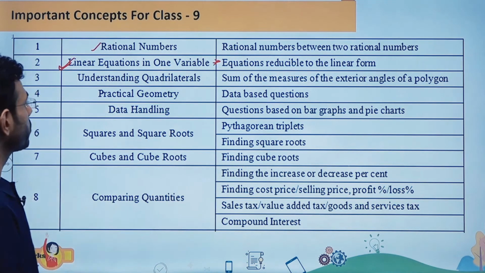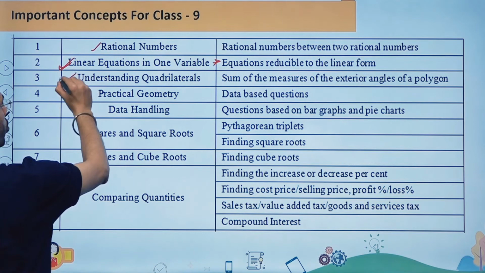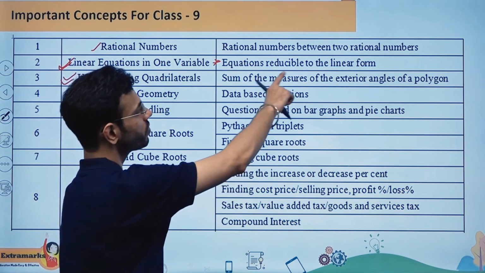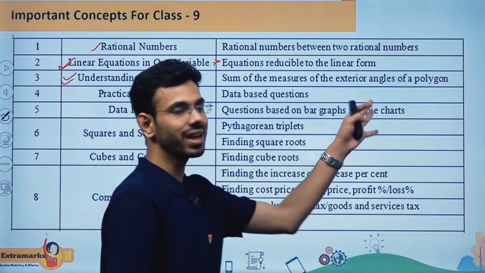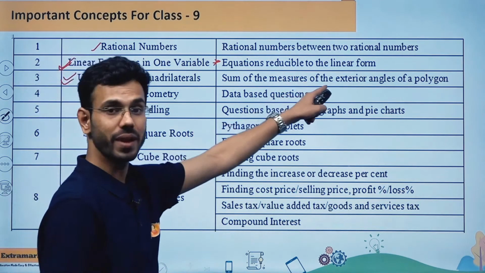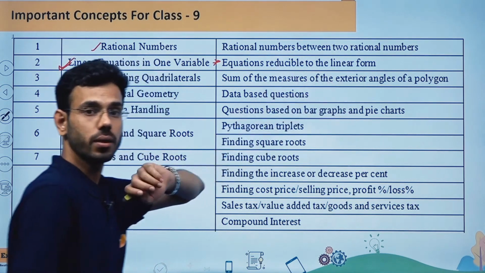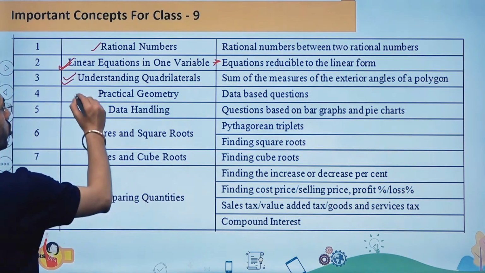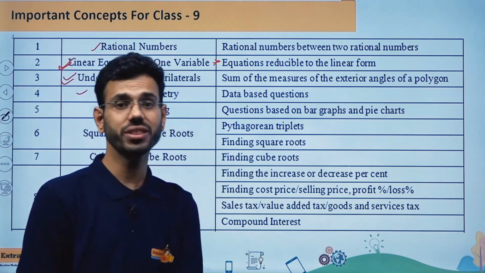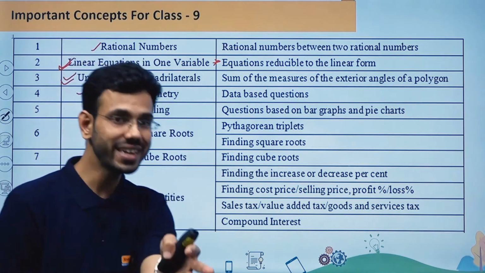Then the next chapter is understanding quadrilaterals. From here the questions are based on the measures of the exterior angles of a polygon. From this part they can frame a good question, so you should be practicing more from this particular concept. Now if I'm talking about the fourth chapter, which is practical geometry, again from practical geometry there can be a question asked which is data based.